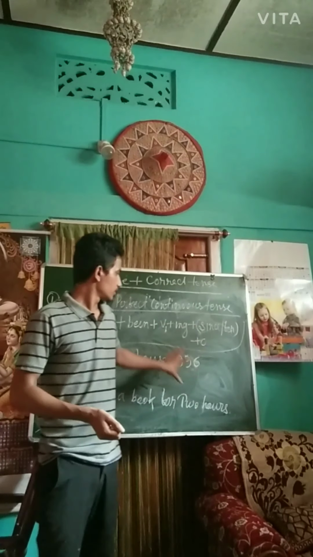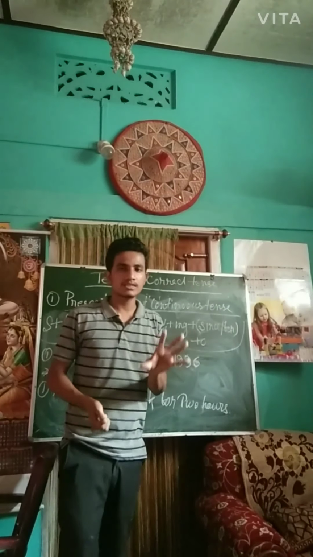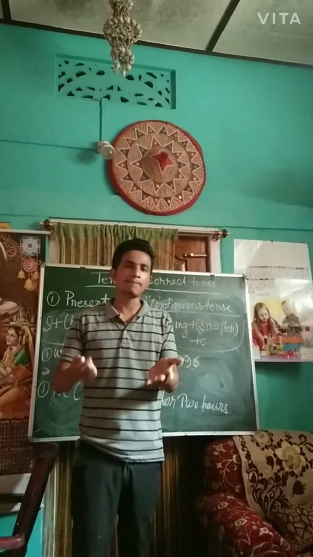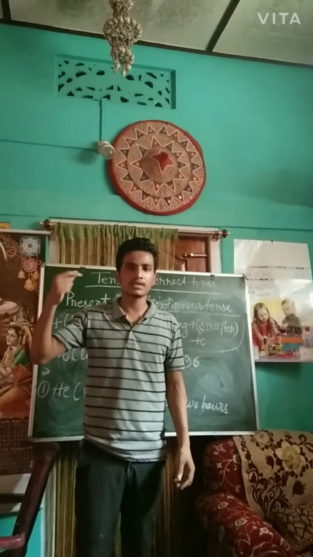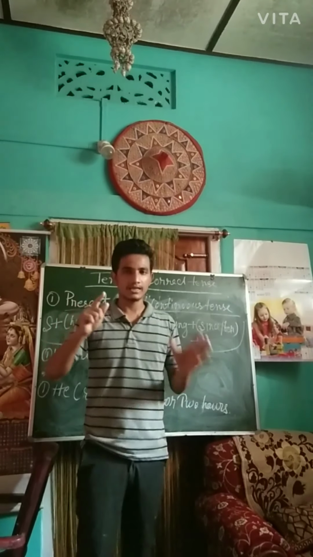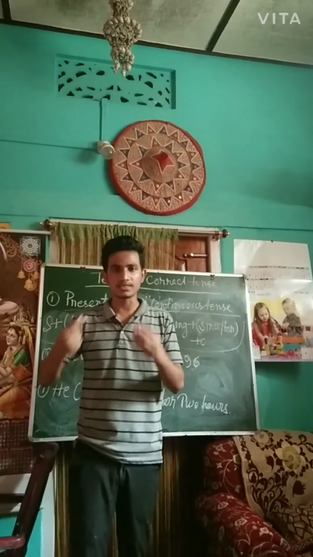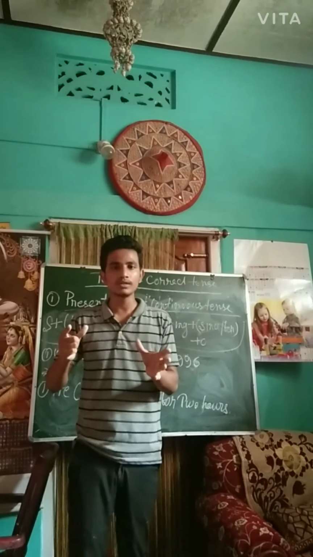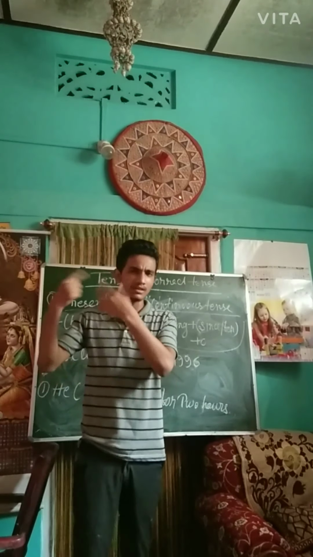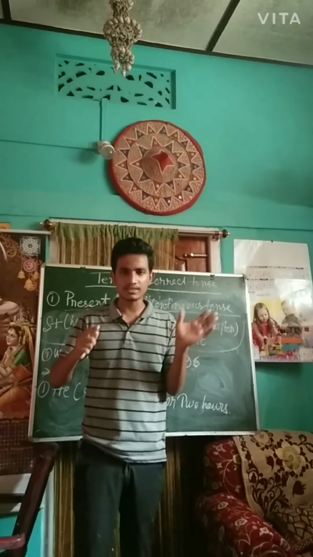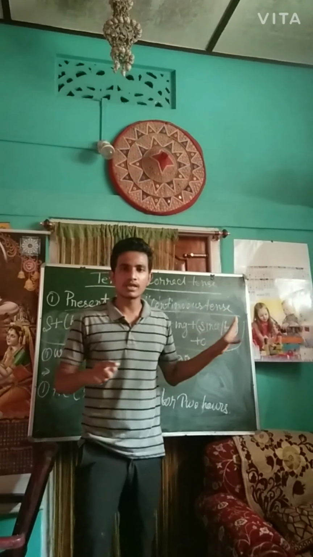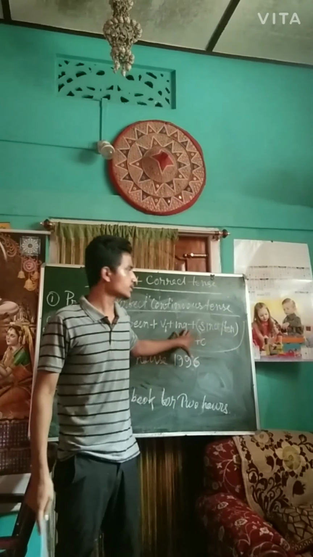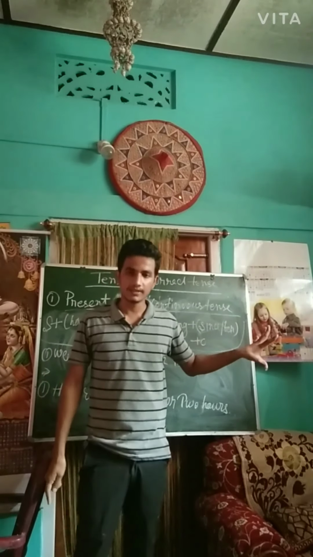Present perfect continuous tense is the kind of sentence where a particular action already started in the past, but it still exists in the present, that means it is still going on.